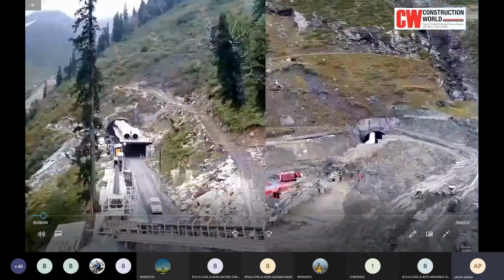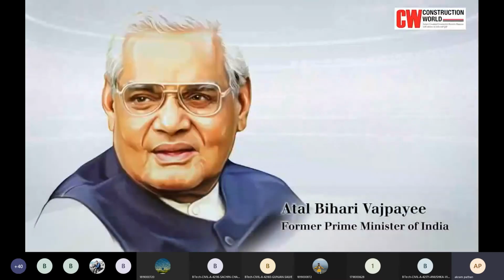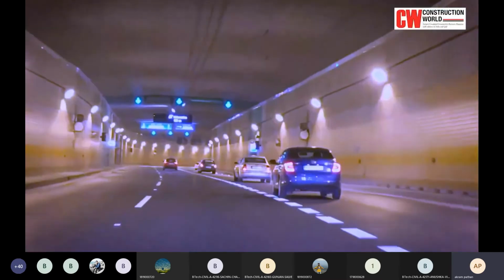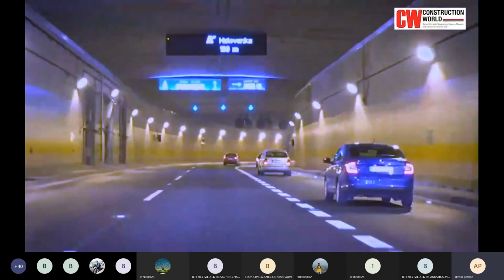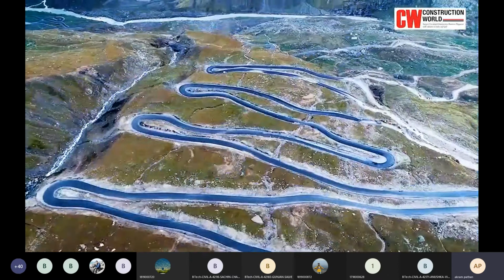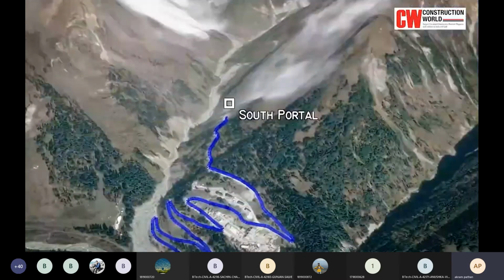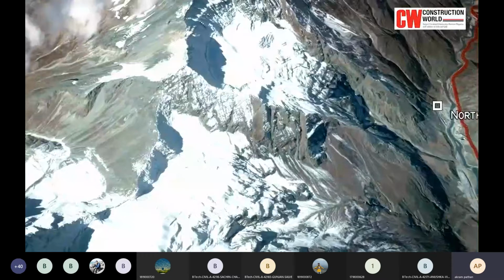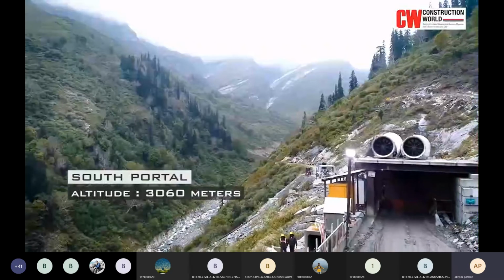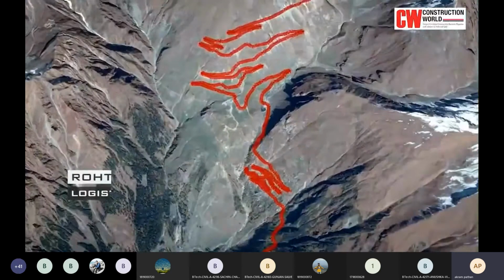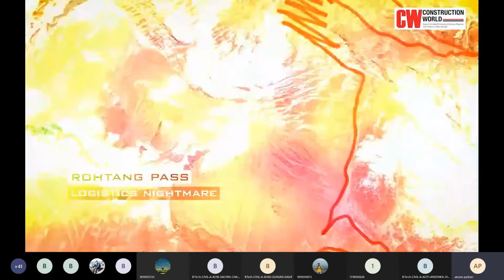Atal Tunnel, previously known as the Rohtang Tunnel, is named after the former Prime Minister Atal Bihari Vajpayee and is an expressway tunnel that is being built under the Rohtang Pass in the eastern Pir Panjal range of the Himalayas on the Leh-Manali highway. At 9.02 kilometers in length, the passage will be one of the longest road tunnels in India and is at a height of 3060 meters, while the Rohtang Pass is at an elevation of 3978 meters.